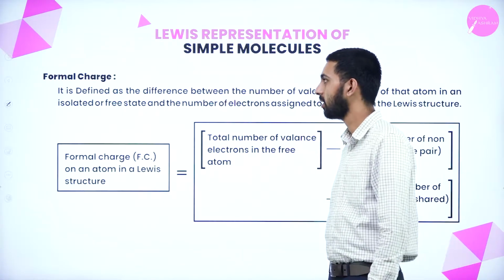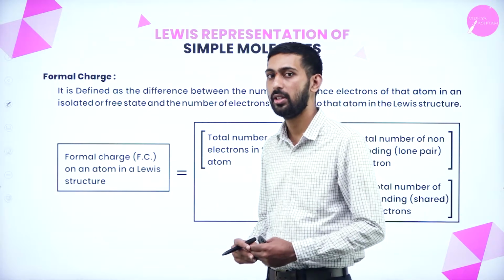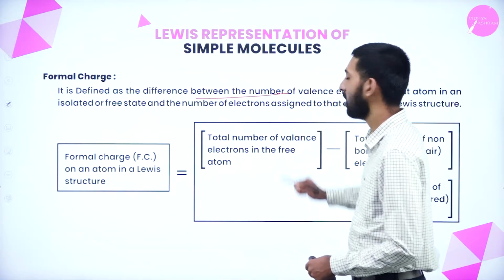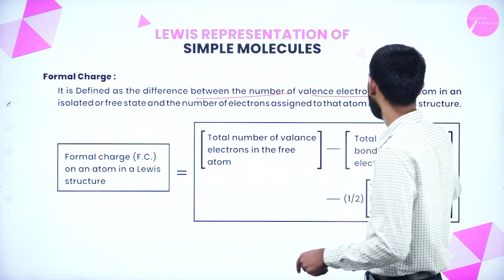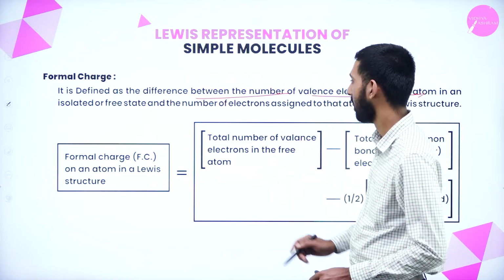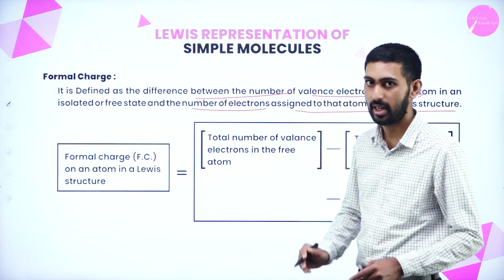Okay. Next thing is formal charge. How will you calculate the charge in a molecule? There is one formula. It is defined as the difference between the number of valence electrons of an atom in an isolated or free state, and the number of electrons assigned to that atom.